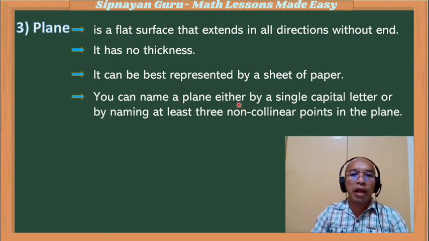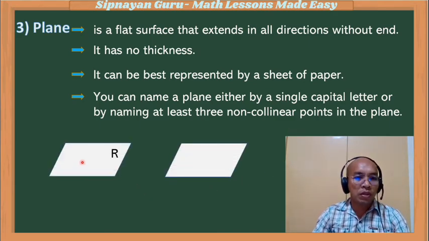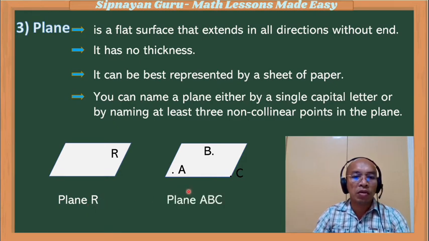You can name a plane either by a single capital letter or by naming at least three non-collinear points in the plane. Let us illustrate. Suppose in this plane we have a single letter, which is R. And in a second plane, we have three non-collinear points, which are A, B, and C. The first plane we can name as plane R. For the second, you can name this plane as plane ABC.